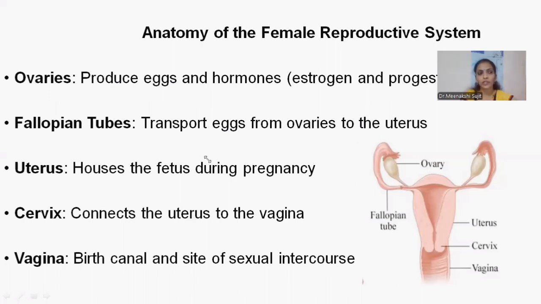How do they work? They transport eggs from the ovaries to the uterus. Whenever the ovary releases an egg at the time of ovulation, that egg will be transferred into this fallopian tube and it will reach the uterus. And obviously the uterus is the house of the fetus during pregnancy. This whole part is the uterus. And the cervix connects the uterus to the vagina, the canal to pass the baby from the uterus to the vagina. The vagina is the site for sexual intercourse, where the sperm moves from the vagina and enters our body.